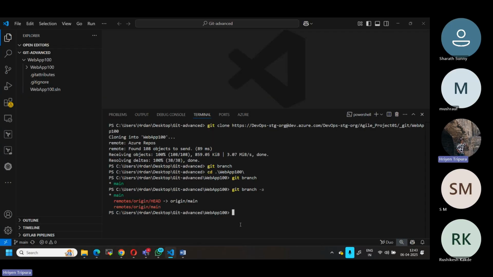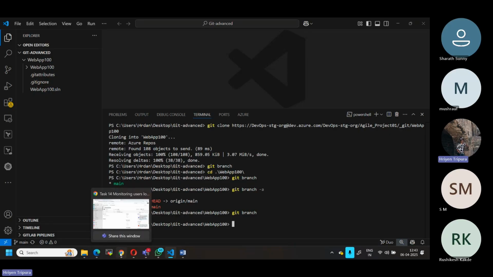Before that, you have to see which branch you are on. If I want to create a new branch based on the dev branch, I have to switch to the dev branch first. In my case, I'm in the main branch, so I'm in the wrong place. Let us see git branch. I do not see the dev branch because it was just created, so it is not available.